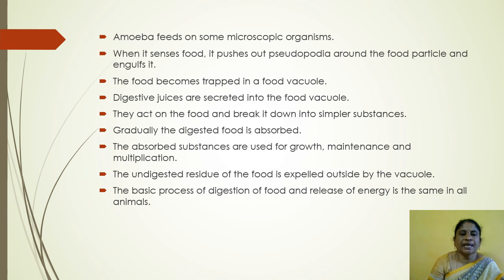The absorbed substances are used for growth, maintenance, and multiplication. The undigested residue of the food is expelled outside by the vacuole.